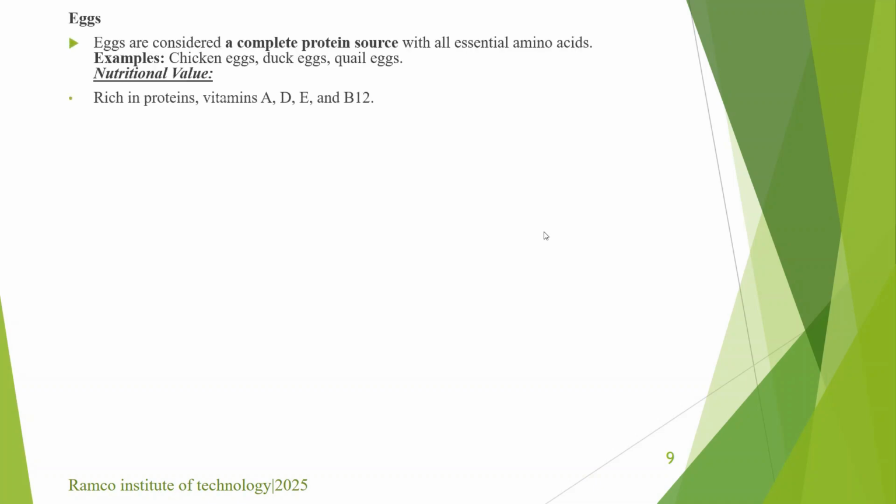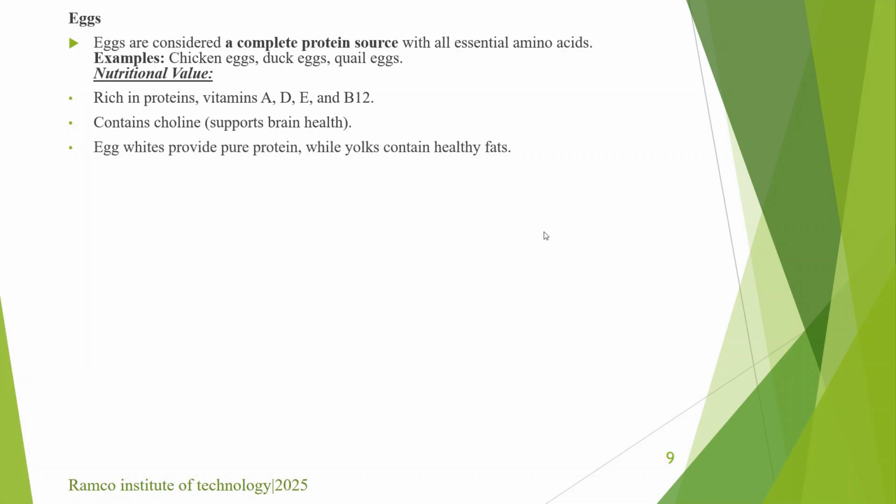Eggs. Eggs are considered a complete protein source with all essential amino acids. Eggs may be obtained from chicken, duck, and quail. They are rich in proteins, vitamins A, D, E, and B12. They contain choline, which supports brain health. Egg whites provide pure protein, while yolks contain healthy fats.